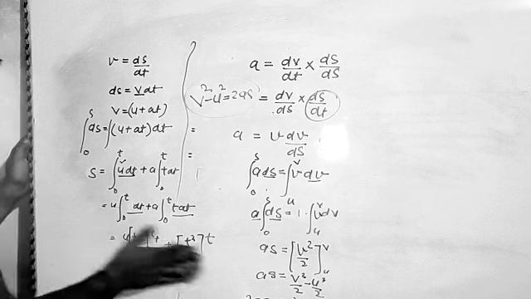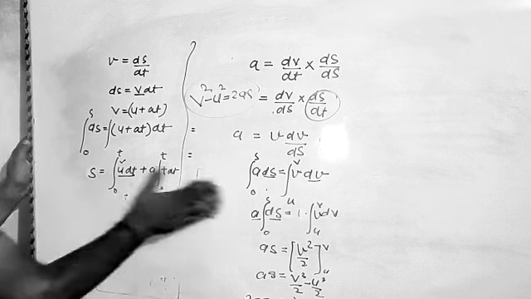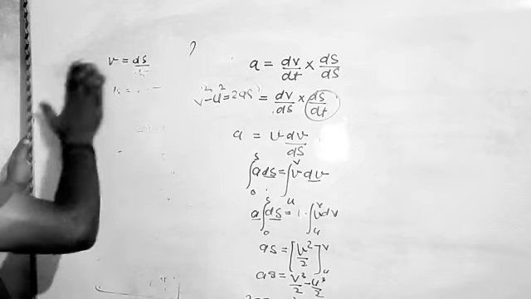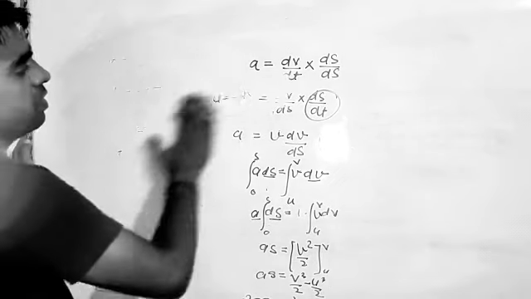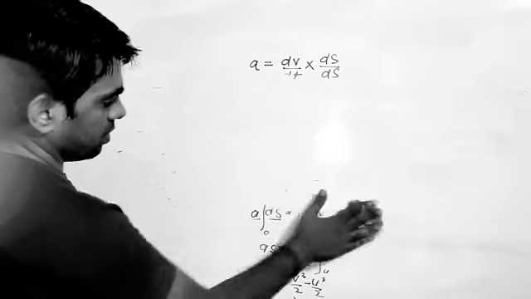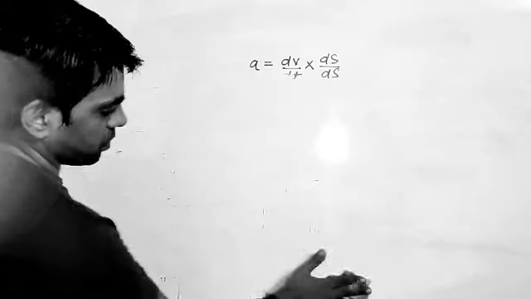So these are the equations of motion, and we have solved them in an easy way by the common method, by the graphical method, by the calculus method. Now we are going to discuss the last topic of this chapter, that is the relative velocity.